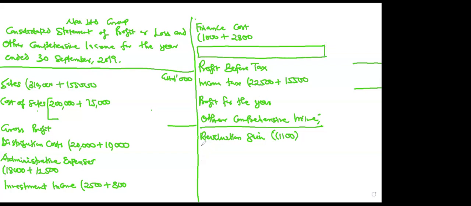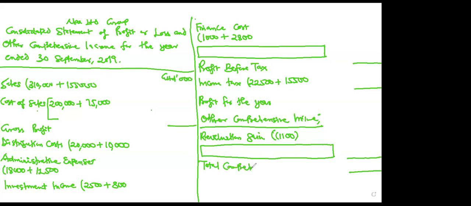The same way I'll leave one empty. Are you following? Yes, sir. So I'll also leave one empty line here before I provide my total comprehensive income. So in case there is an associate, I'll take care of the associate there. Total comprehensive income.